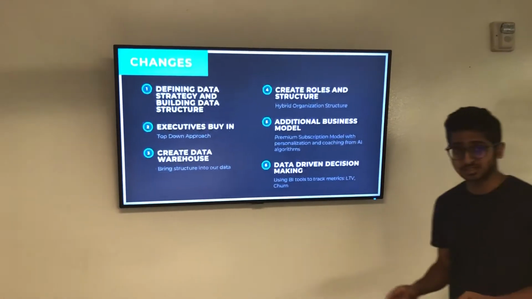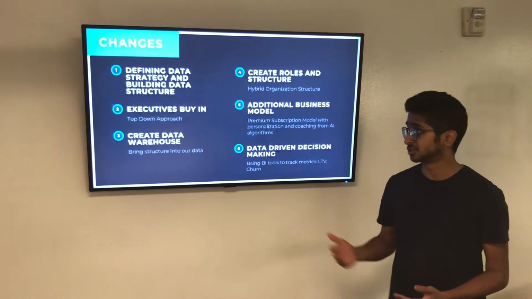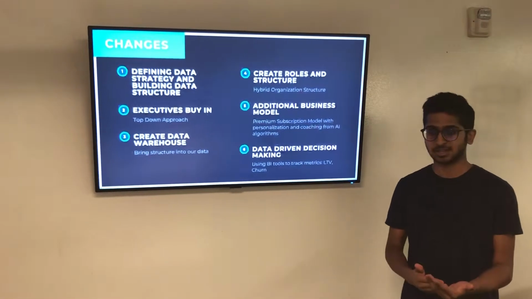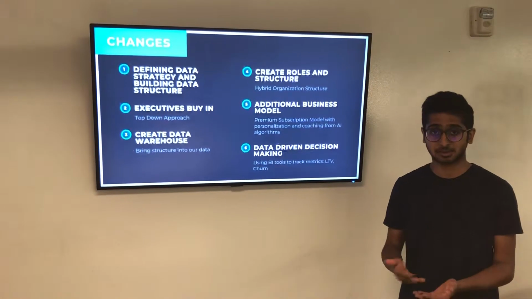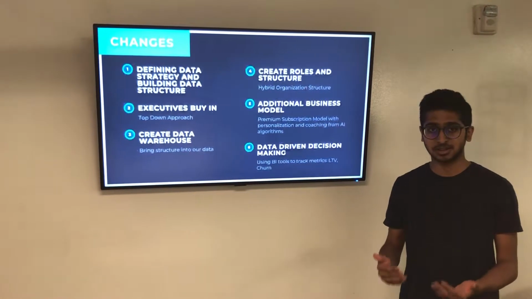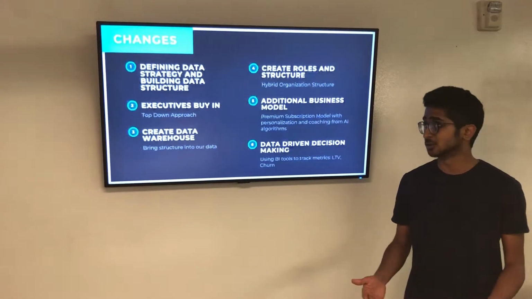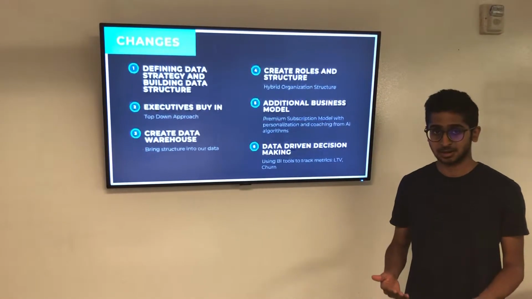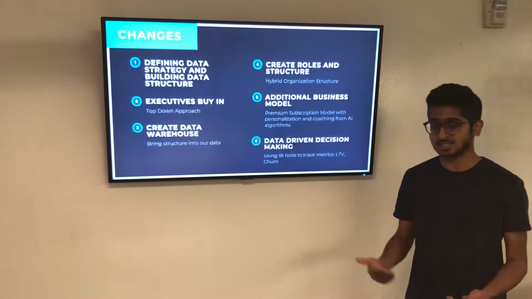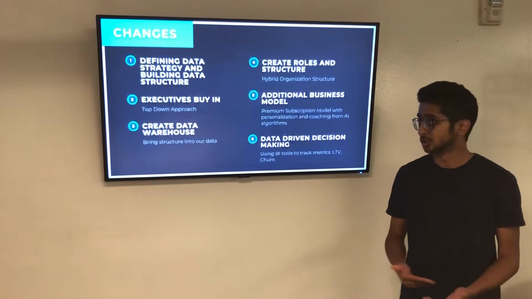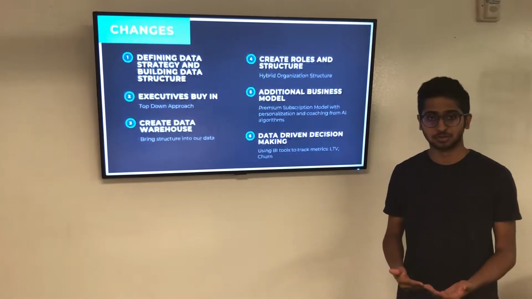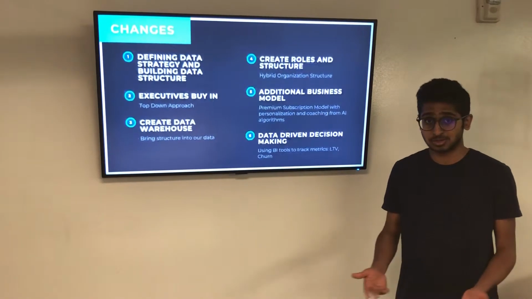So there are a few changes that have to be made to introduce a new data structure in the company. So the first step is to define the data structure. This involves defining the business problem itself. The problem that the company currently faces right now is that the revenues are declining. So once the problem has been defined, the second step is to convince the top management to buy into this idea. So this requires a top-down approach.